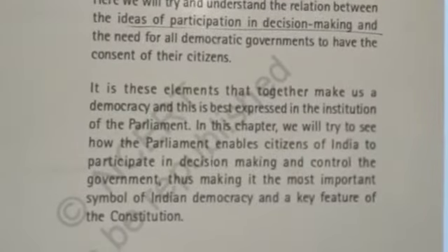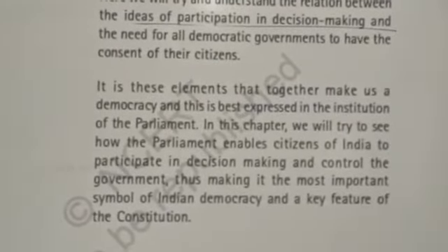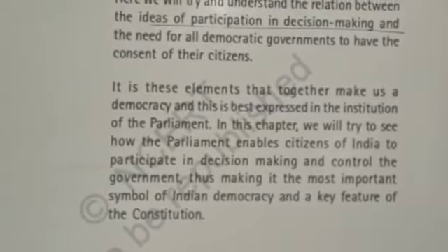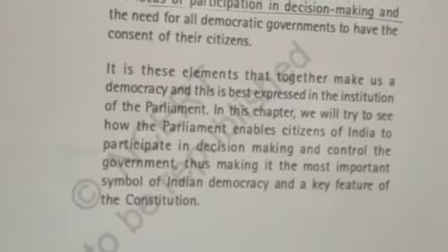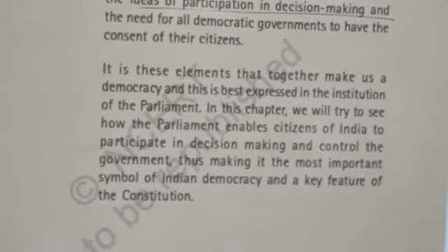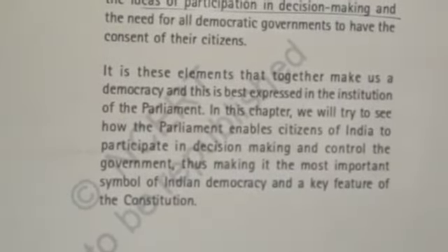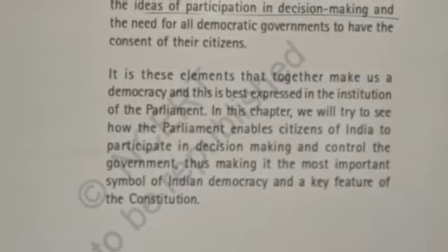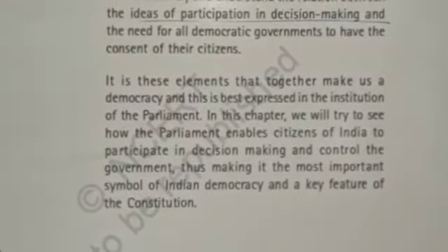Children, we will also see that these elements come together to make us a democracy, and this is best expressed in the institution of the parliament. In this chapter we will learn how the parliament enables citizens of India to participate in decision making and control the government.